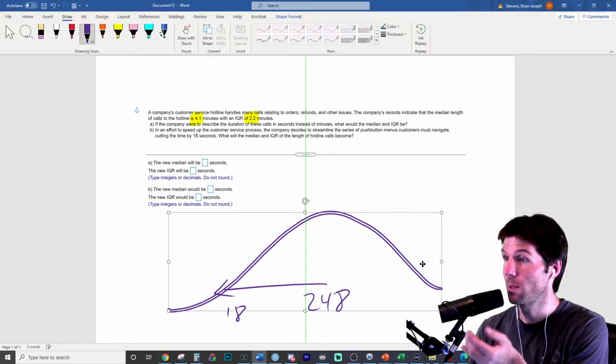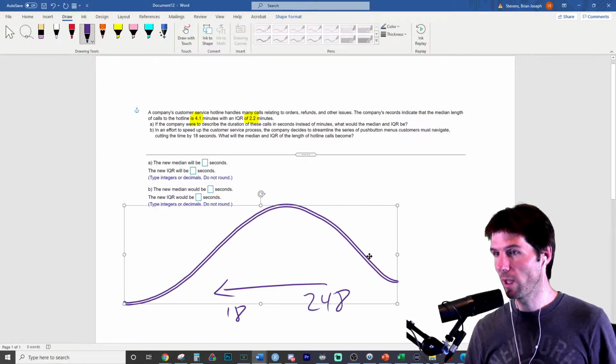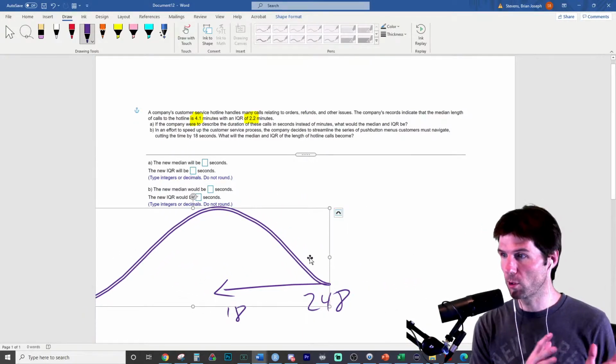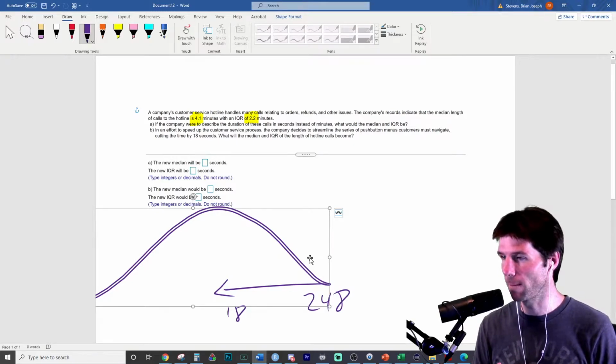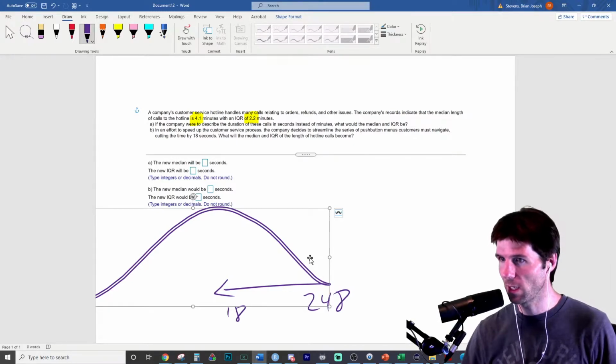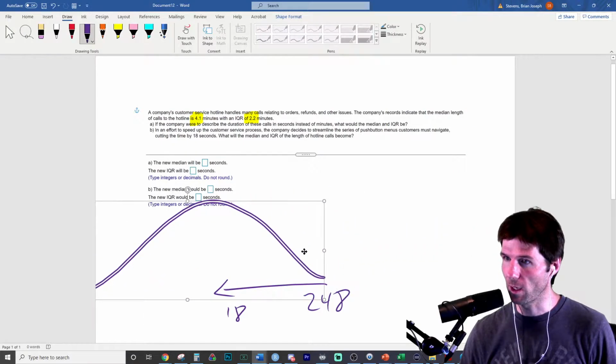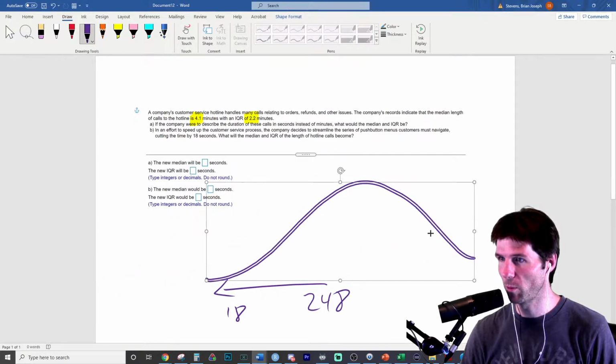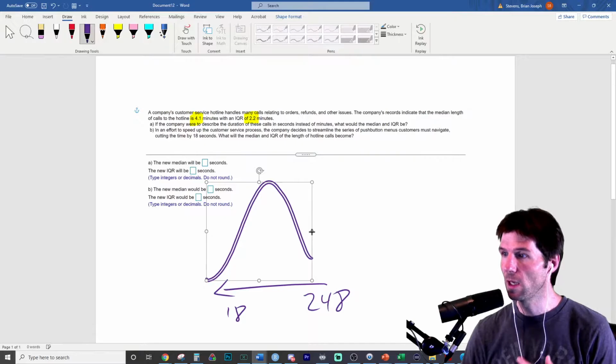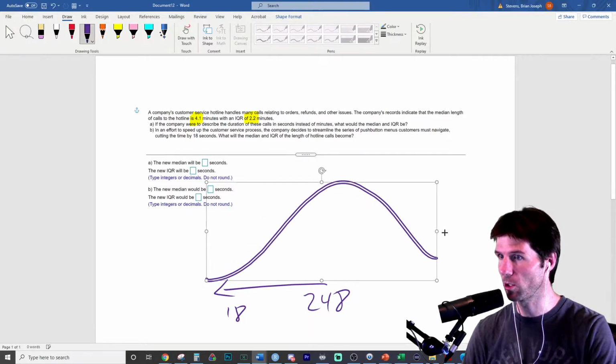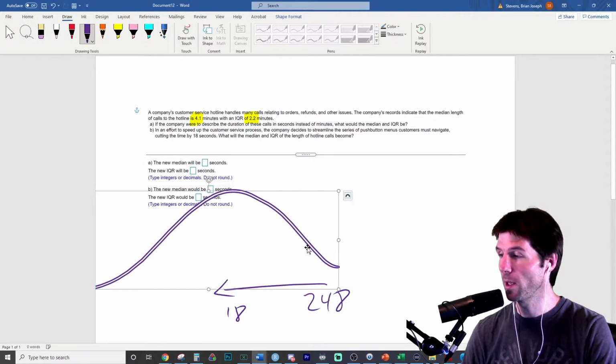So it's still going to have the same spread of it. We're just making it faster, so it's shifted over to a faster time. We're cutting time off of everything, but it still has the same spread to it. If you notice, moving it this way, making it faster, doesn't change the way in which the distribution is spread out. This would change the standard deviation or spread of the distribution. So once again, we are speeding it up, but not changing the spread.